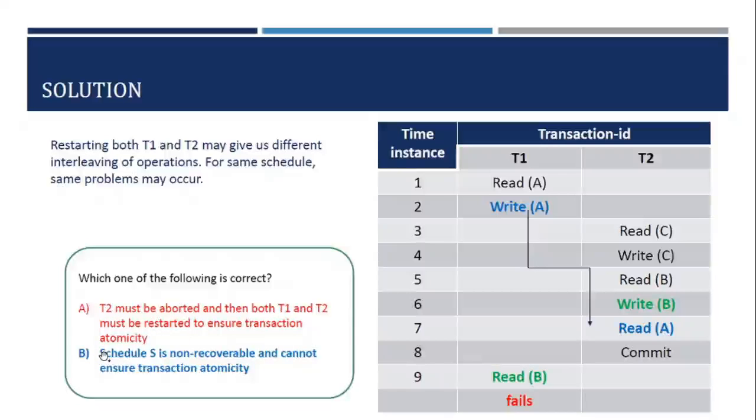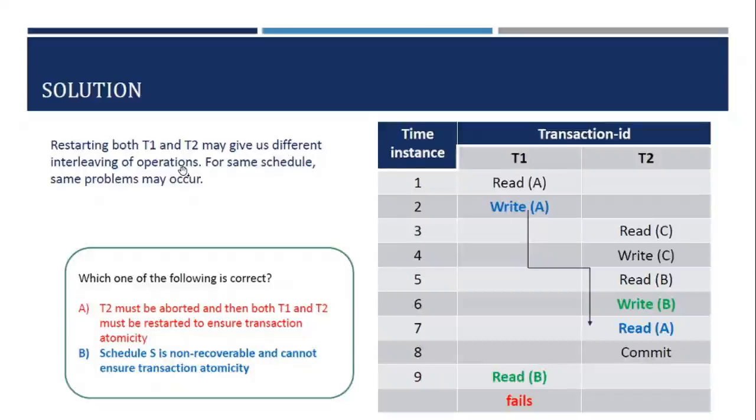Now we are left with A and B. We know that B is true. Let us come to the A part. A says that if T2 must be aborted, then both T1 and T2 must be restarted. Yes, it is correct, right? Because T1 has failed, it will be rolled back, and T2 has to be aborted, and the pending operations will be both the operations in T1 and both the operations in T2. Then we have to restart both T1 and T2.